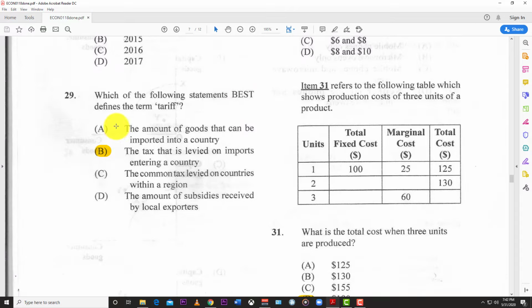29, which of the following statements best defines the term tariff? B, the tax that is levied on imports entering a country.